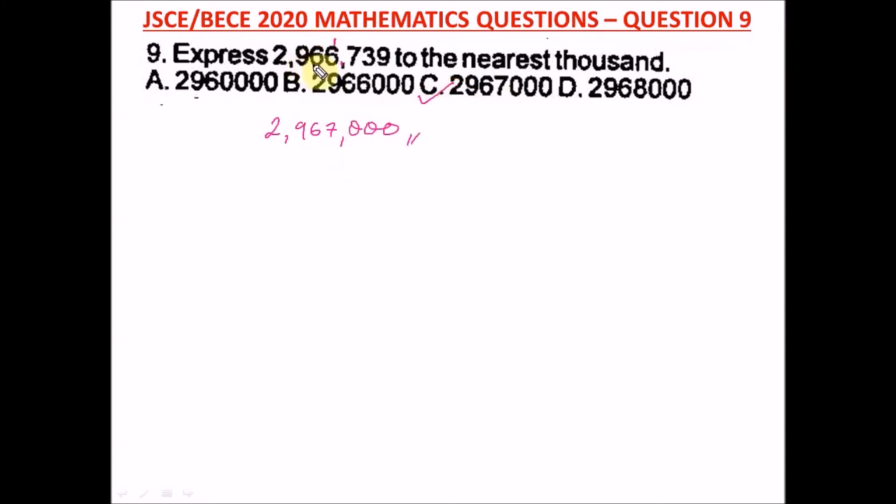So you check the 1,000. The 1,000 is from here, that's 966,000. So after the 1,000 value, we do what? We check for the next value. Is it greater than 5 or equal to 5? Yes, it is greater than 5. So we can approximate a 1 to add to this 6 here, which gave us 2,967,000. I wanted to say naira, but there's no unit here. Our right answer is what?